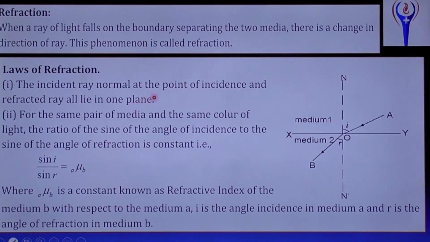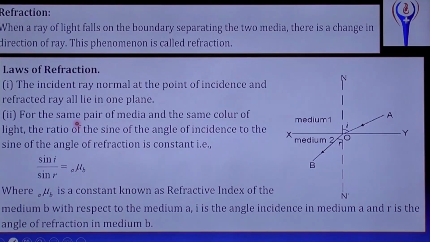That is called the laws of refraction. OA is the incident ray, and the refracted ray OB, and the normal to the point of incidence all lie in the same plane. That is the first law of refraction. It is the same as the first law of reflection.